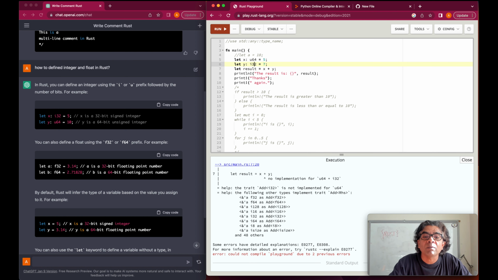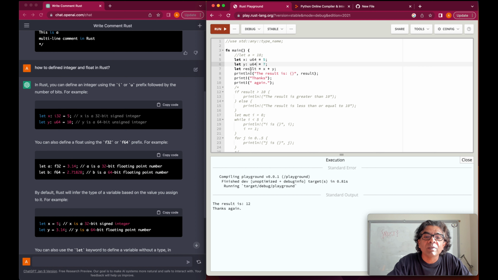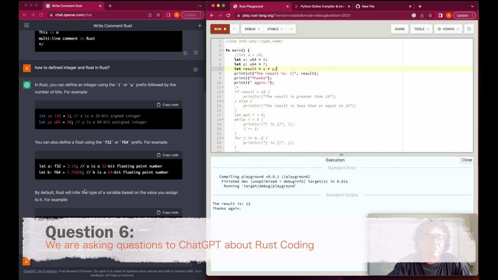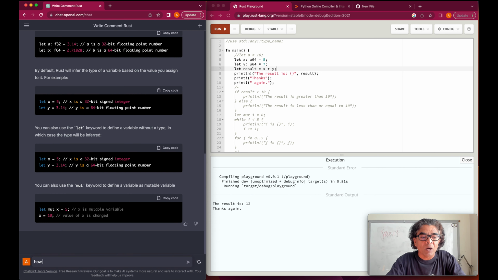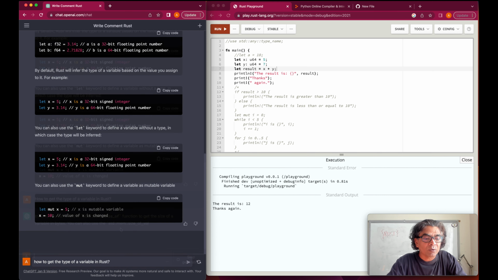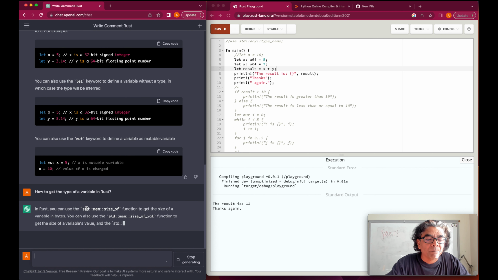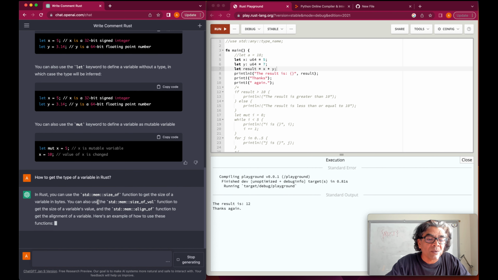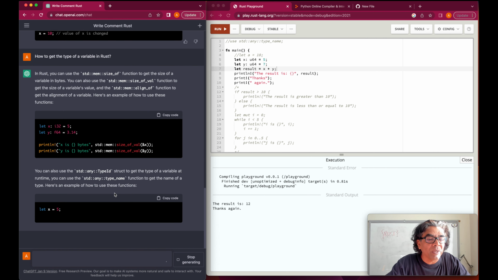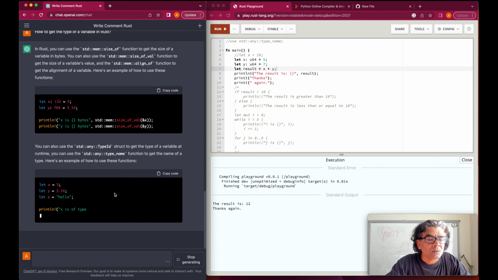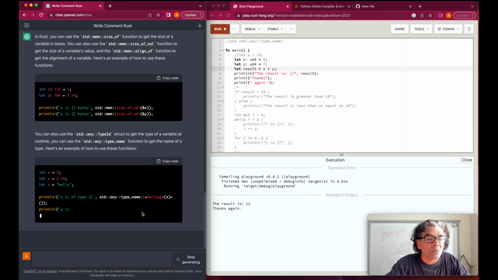So if I make both unsigned 64, the result will be of the unsigned 64 type. So let me ask this question: how to get the type of a variable in Rust. So std is the module, mem is the module, and size_of is the function. And type ID, any, and type name. Okay, this is what we wanted to know, how to get the type.